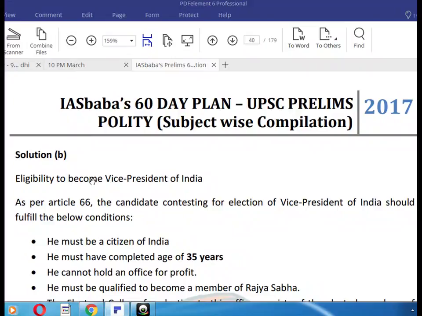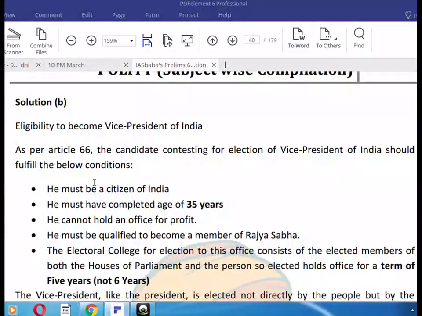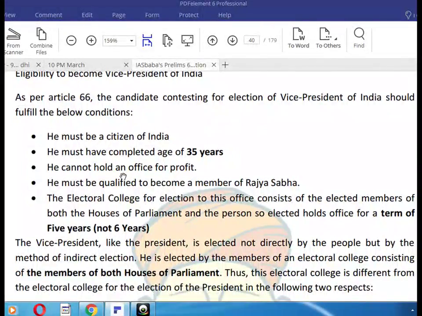Eligibility to become Vice President of India. As per Article 66, the candidates contesting for election of Vice President of India should fulfill the below conditions. He must be a citizen of India. He must have completed age of 35 years. He cannot hold an office for profit. He must be qualified to become a member of the Rajya Sabha.